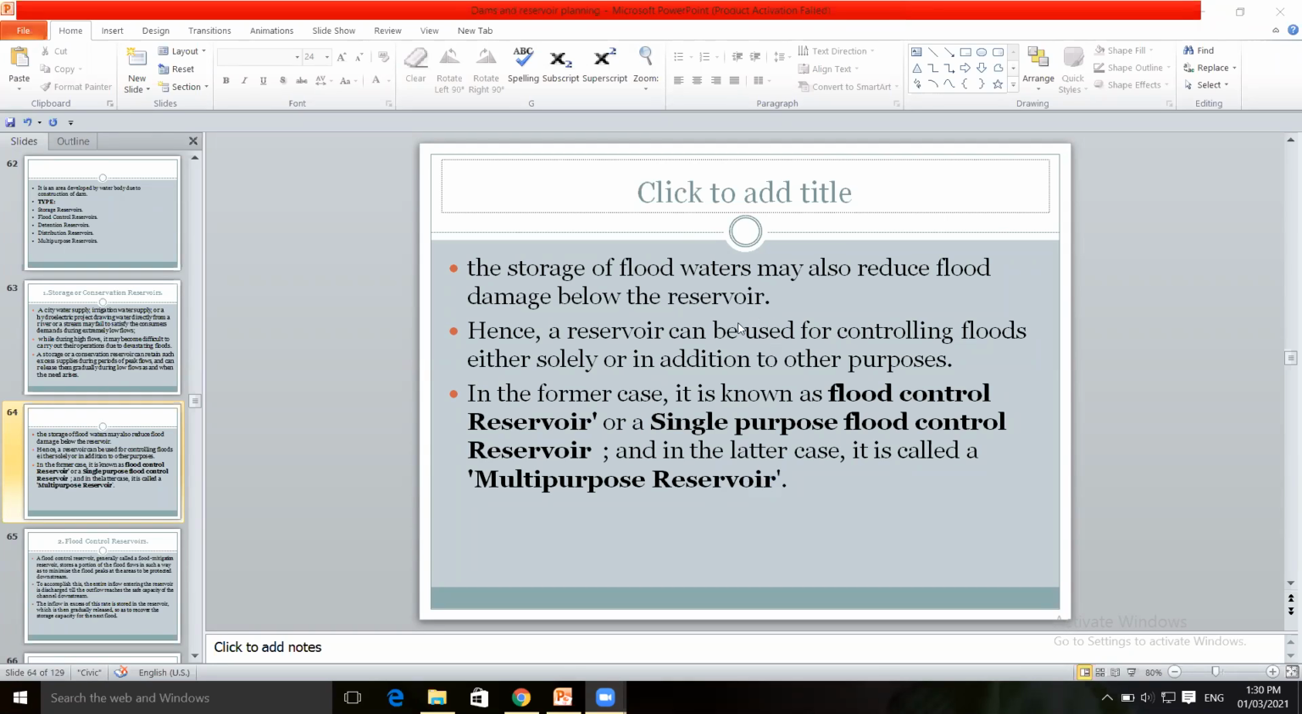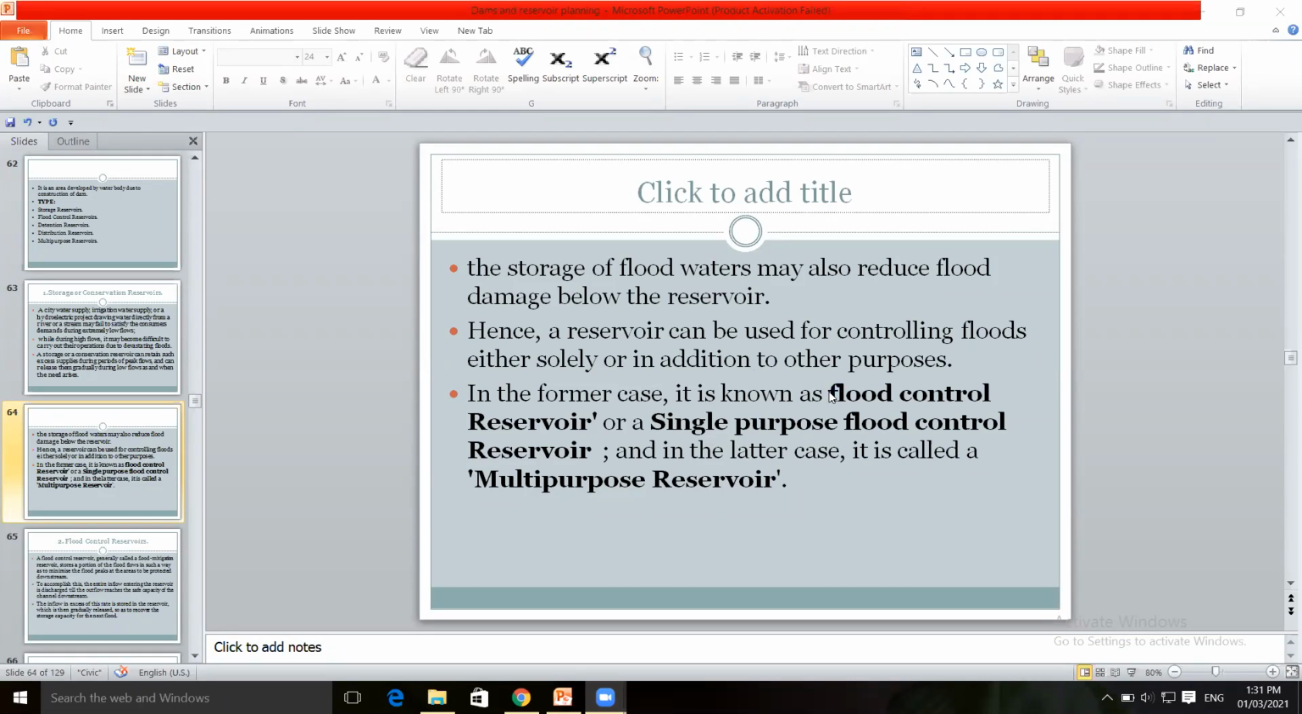Flood damage will be reduced by storing the extra flood, surplus water. So a reservoir can be used for controlling floods either solely or in addition to other purposes. The water which is reserved can be utilized for various purposes.